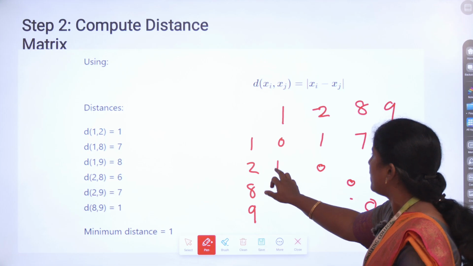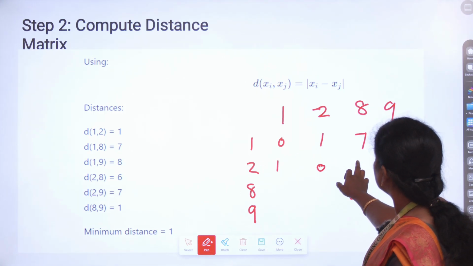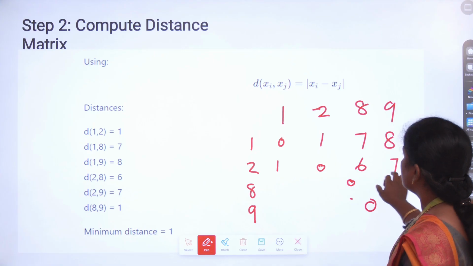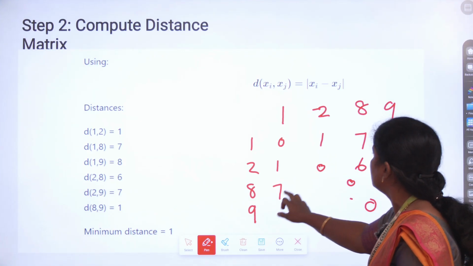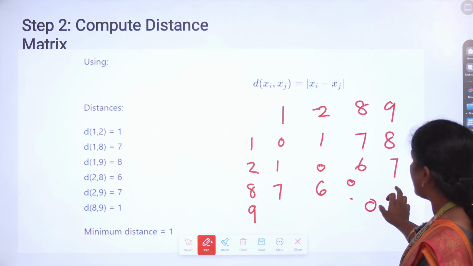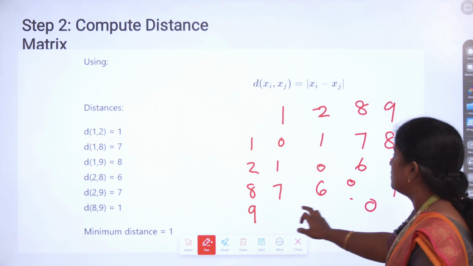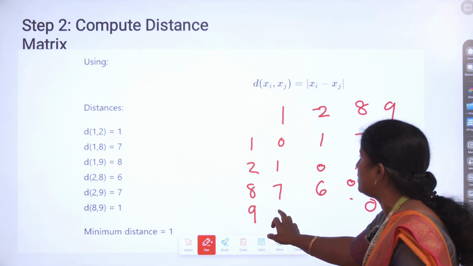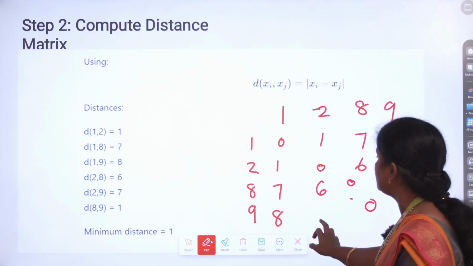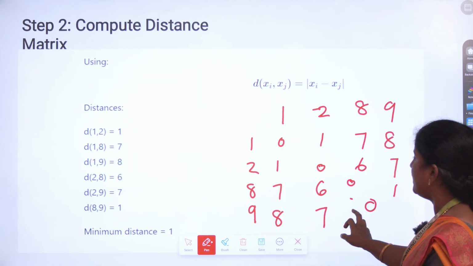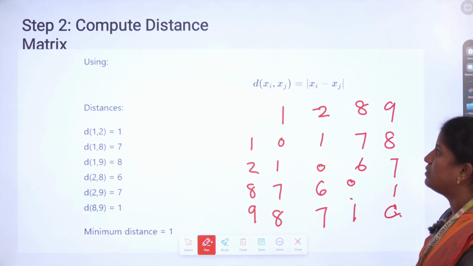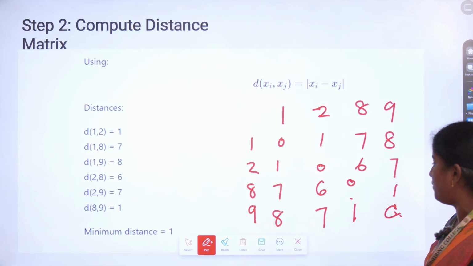2 minus 1 is 1. Then for 2 and 8 it is 6, and 2 and 9 is 7. Similarly, 8 and 1 is 7, 8 and 2 is 6, and 8 and 9 is 1. 9 and 1 is 8, 9 and 2 is 7, and 9 and 8 is 1. 9 and 9 will be 0. So this is how we compute the distance matrix.